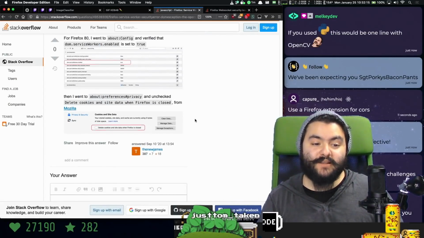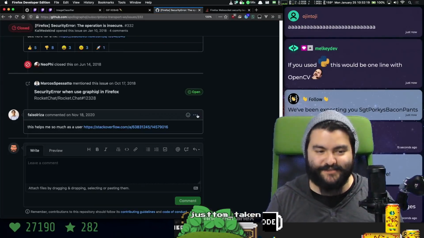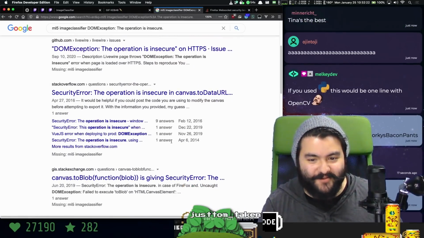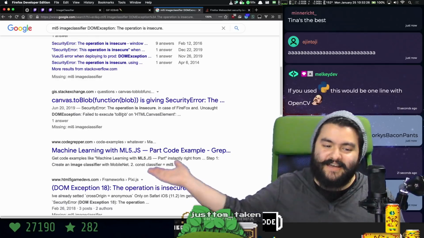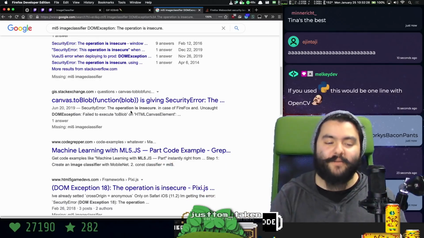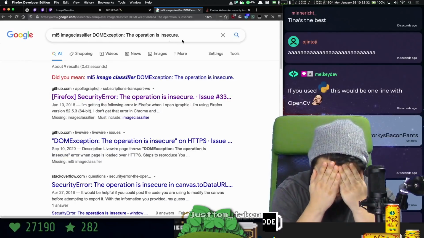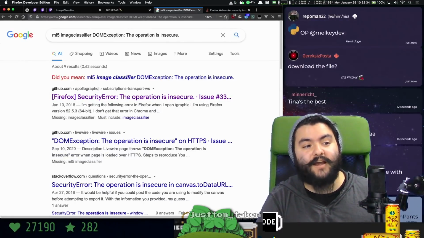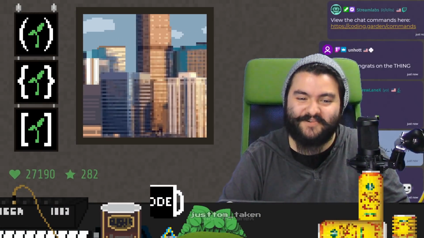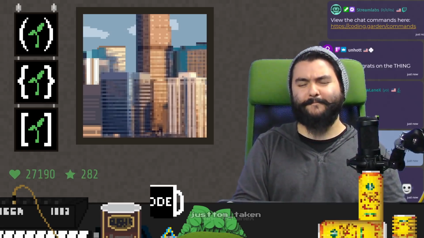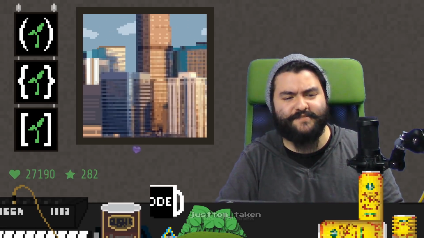They're modifying Firefox settings, which is going to change your settings for everywhere on the web. I don't want to do that. Yeah, operation is insecure. They probably have to use a canvas or something like that. Give me 1 second. I'm pretty sure I have an image proxy out there somewhere. Should I just extract a frame from the GIF?